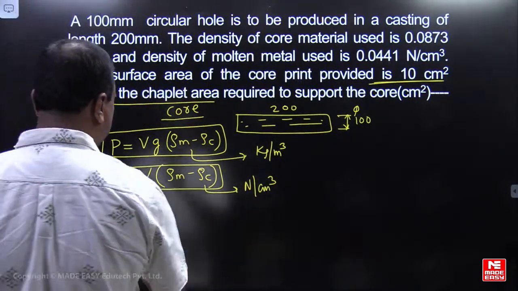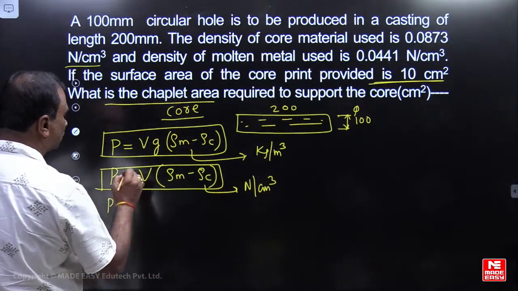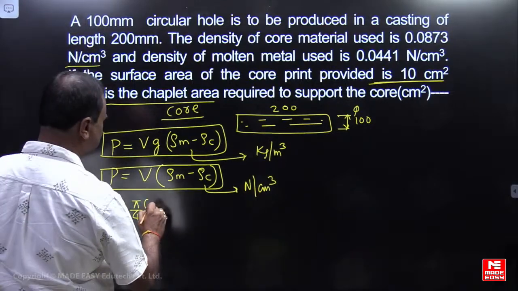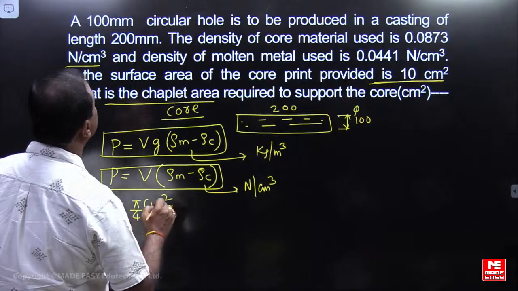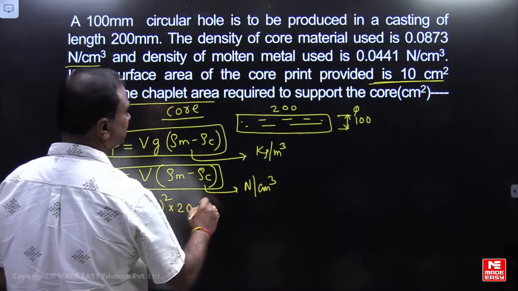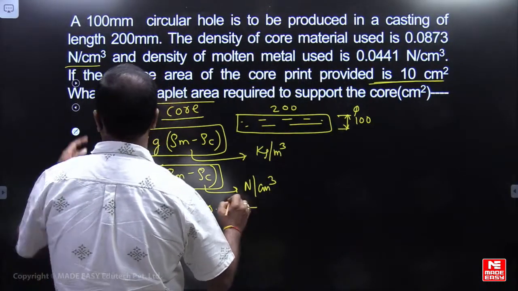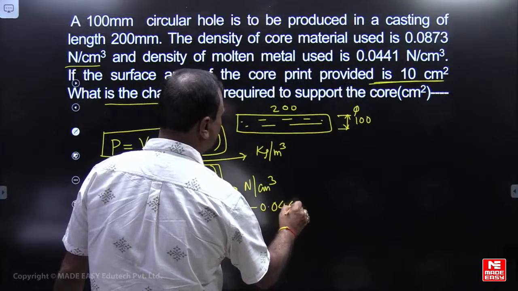Okay? So from here you can calculate, friends, the net buoyancy force P equal to volume, pi by 4 d square. Diameter is 10, I am substituting in centimeter, 10 square, and then length is 220. Density difference is 0.0873 minus 0.0441.